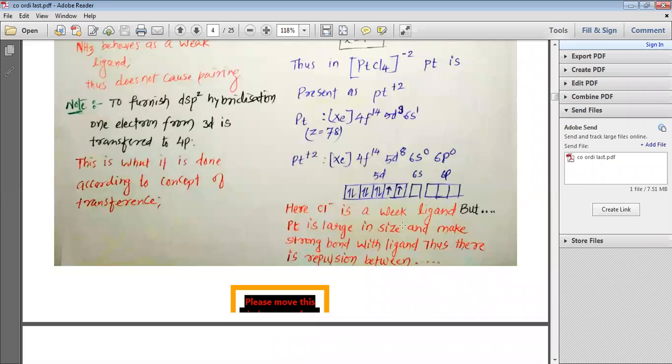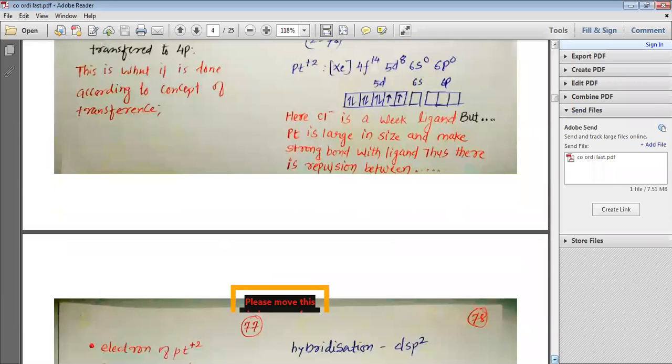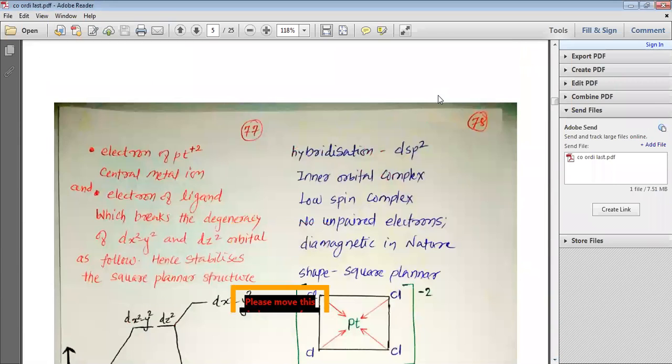Here Cl- is a weak ligand, but Pt is a large ion in size and makes a strong bond with the ligand. Thus, let us study this concept. There is repulsion between the electrons of Pt2+, which is the central metal ion, and the electrons of the ligand, which is Cl-, which breaks the degeneracy of the dx2-y2 and dz2 orbitals as follows. Hence it stabilizes the square planar structure.